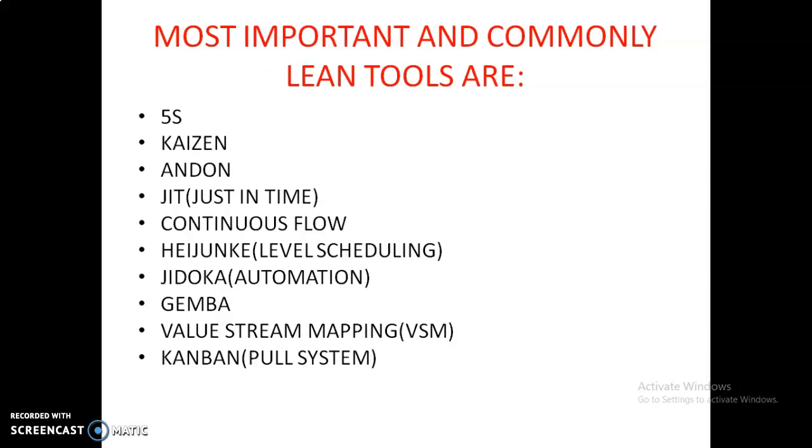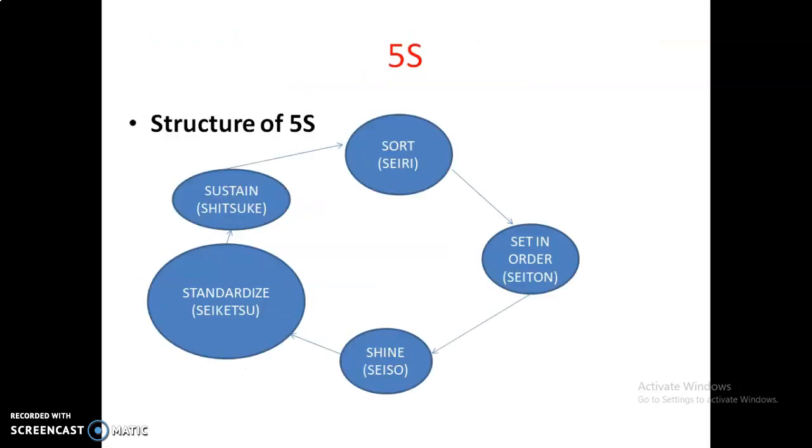Now I want to tell you the most important and commonly used lean tools. These are 5S, Kaizen, Andon, just-in-time, continuous flow, Heijunka means level scheduling, Jidoka means automation, Gemba, value stream mapping, Kanban means pull system. So let's discuss each tool one by one.